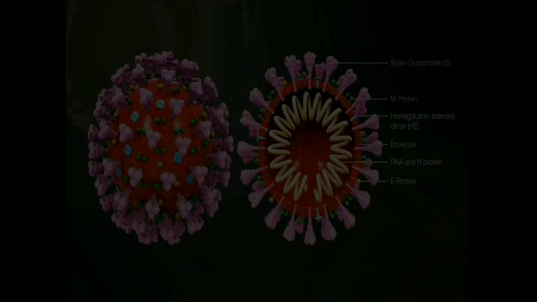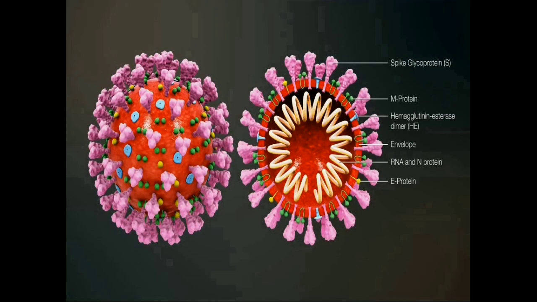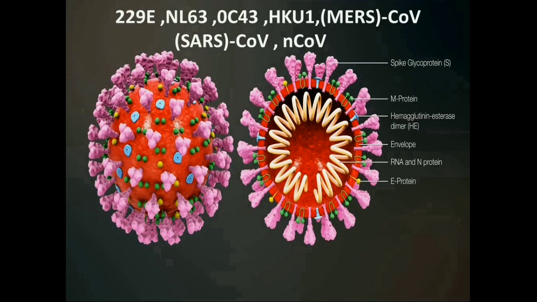Coronaviruses have a single-stranded RNA genome. The genome size ranges between 26.2 kb to 31.7 kb. The RNA genome is packed in the nucleocapsid protein and further covered with an envelope. These are all the 7 strains of the coronavirus. MERS means Middle East Respiratory Syndrome, SARS is severe acute respiratory syndrome, and then the 2019 novel coronavirus. The emerging one is the 2019 novel coronavirus.